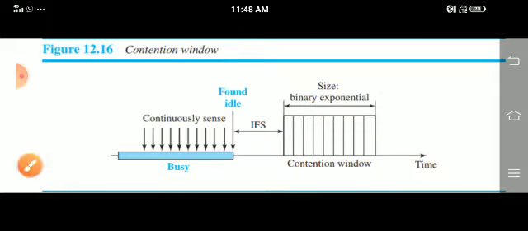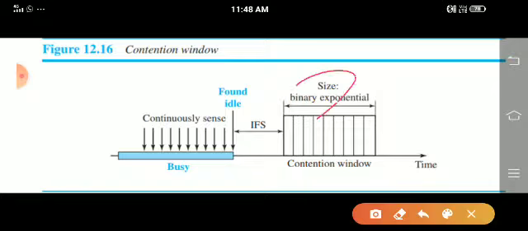What it does is it uses a strategy called the contention window. In the contention window, time is divided into slots. It checks the channel and waits for one slot, and the second time again it checks the channel and waits for two slots, and if again the channel is busy, the third time it waits for four slots, and again it doubles.